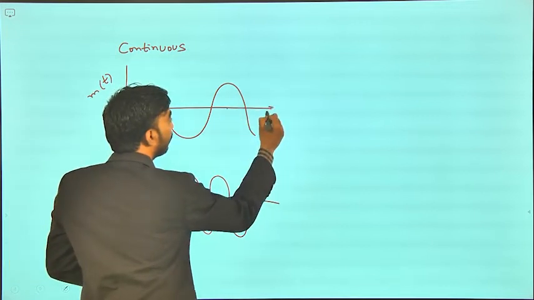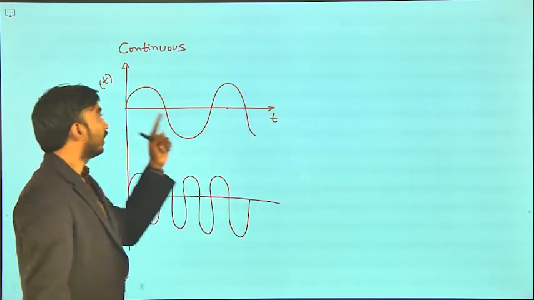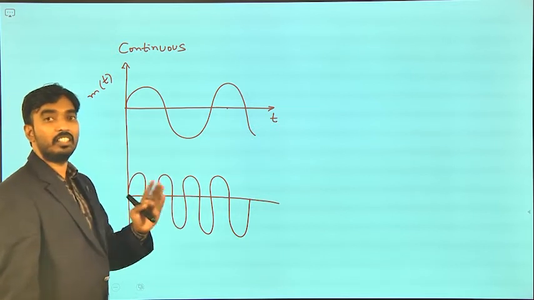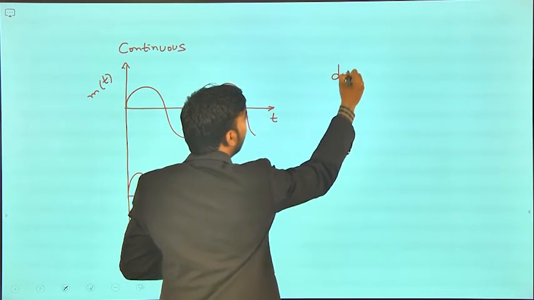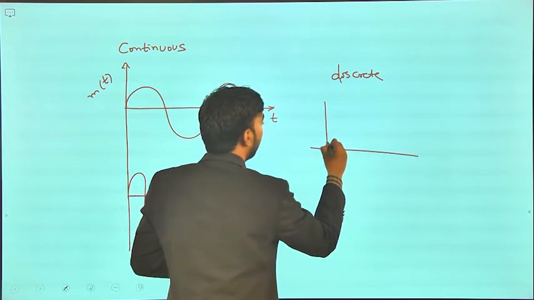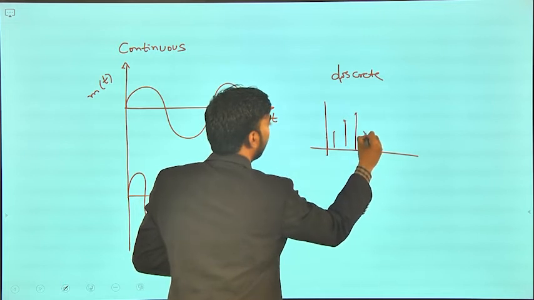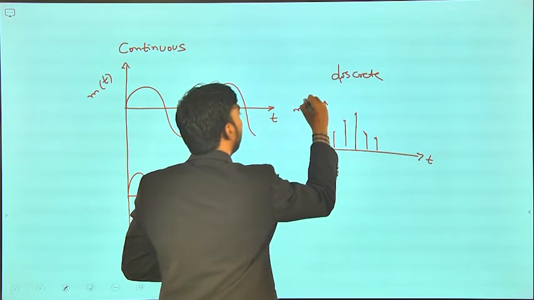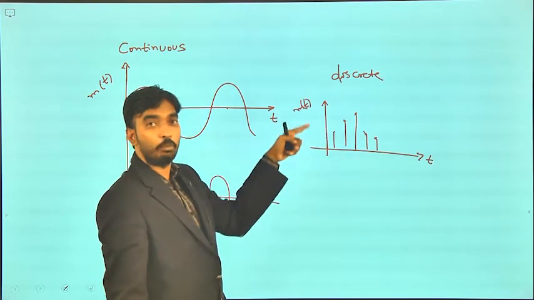Continuous means the signal is continuous in the time domain and continuous in the amplitude domain. Right? In both domains it is continuous. Discrete means the signal is continuous in amplitude, that means m of t domain.